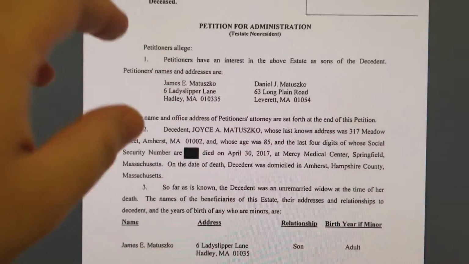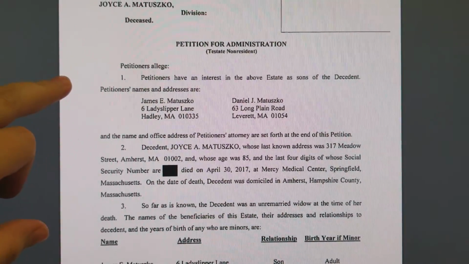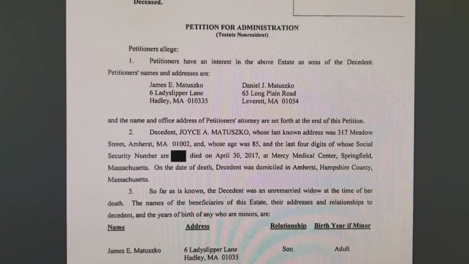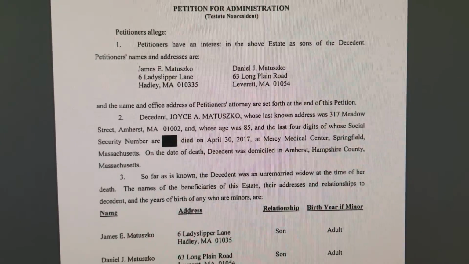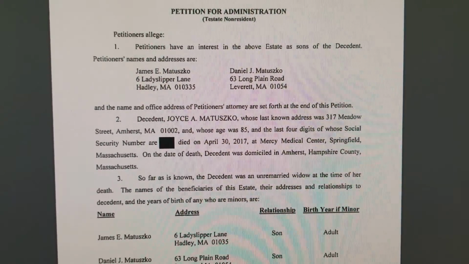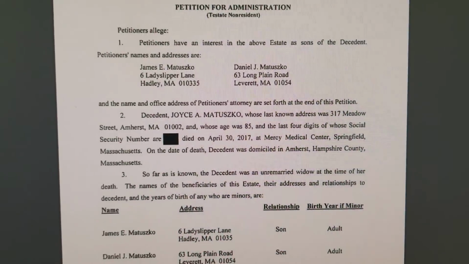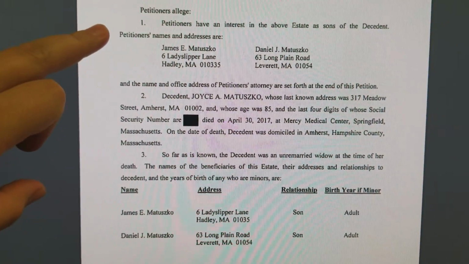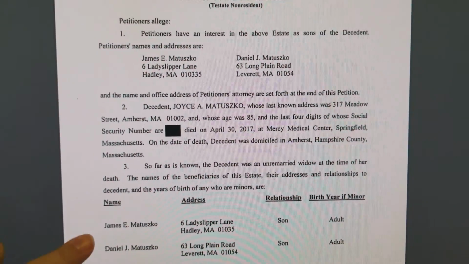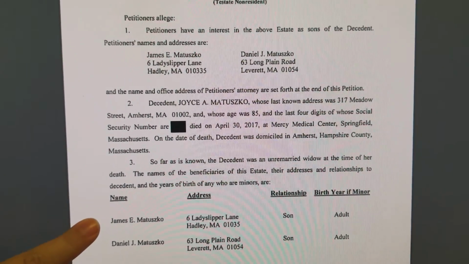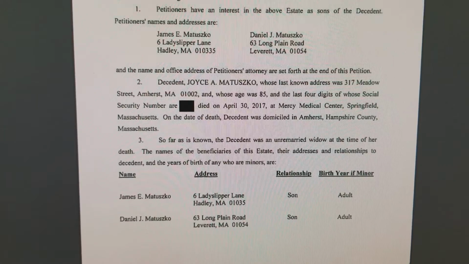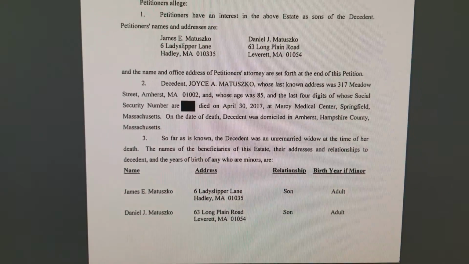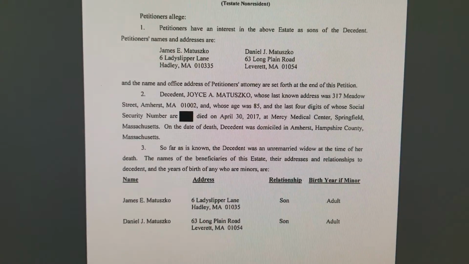Now, the petitioner is usually the person that we're going to be contacting because they've been appointed the representative of the estate. Sometimes it's an attorney or an accountant, and we want to contact people who are inheriting it, and those people will be different. It's going to be who's listed up here under who the petitioner is versus here, which is who the heirs are. In this case, it's a trust, so they're the beneficiaries of the estate. Now, this one, like most of them, it's the same person.